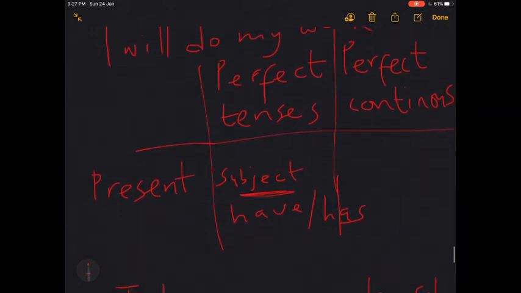To master and be more fluent in the English language, you need to master the perfect tenses, especially the present perfect tense.